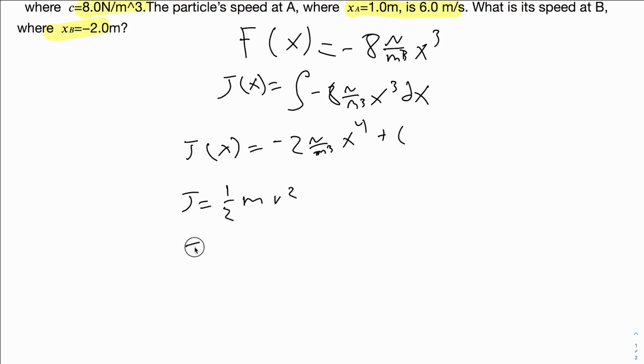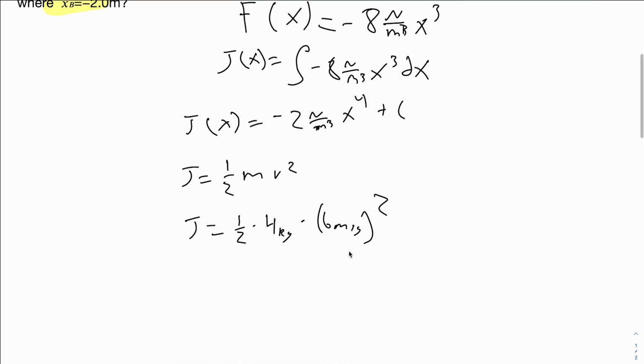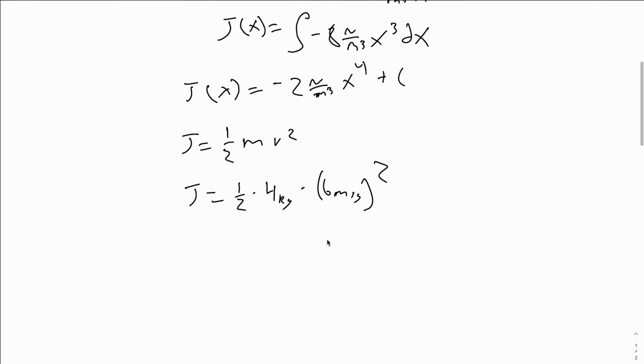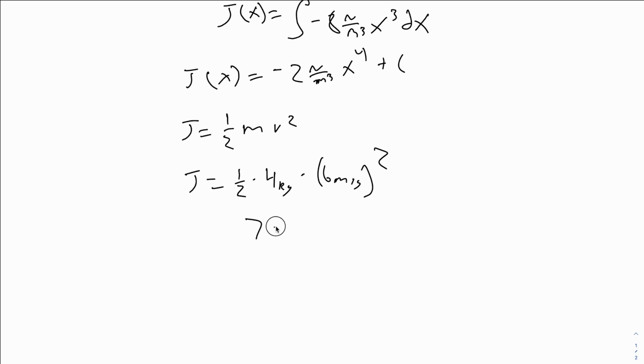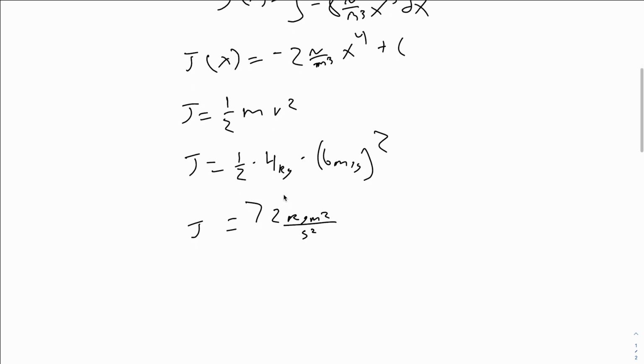So we plug in our numbers: 1/2 times 4 kilograms times 6 meters per second squared, and that results in 72 kilograms meters squared per second squared, which is our joules total for that part.